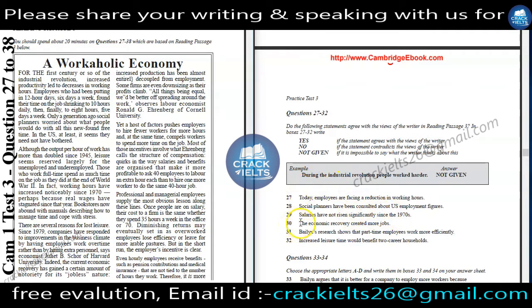Okay, now question number 30. The economic recovery created more jobs. Now we have to find the words economic recovery and more jobs. Let's focus on our paragraph.